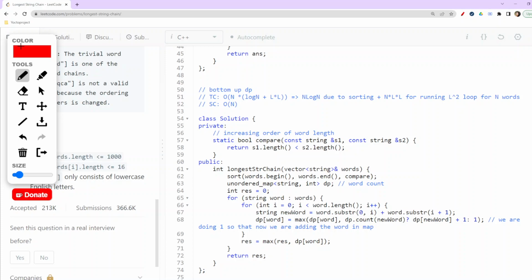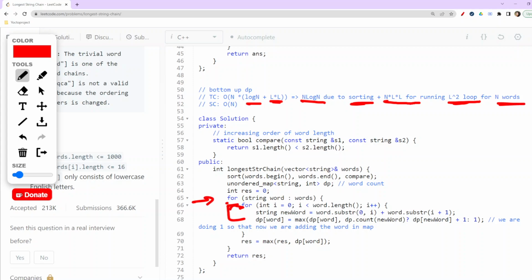So the time complexity is basically n log n plus this. The n log n is due to sorting, and n into L into L, because we are running an L square loop for each of the n words.